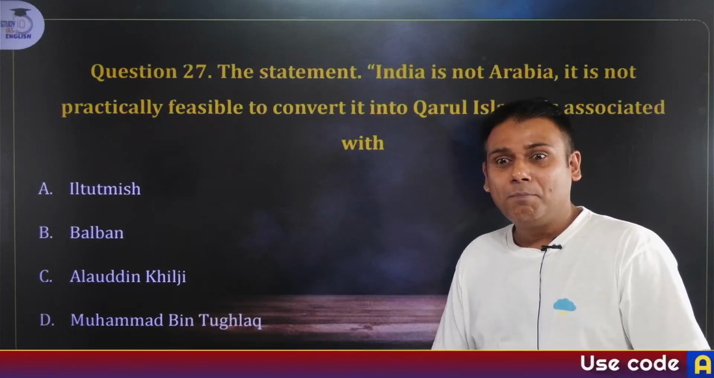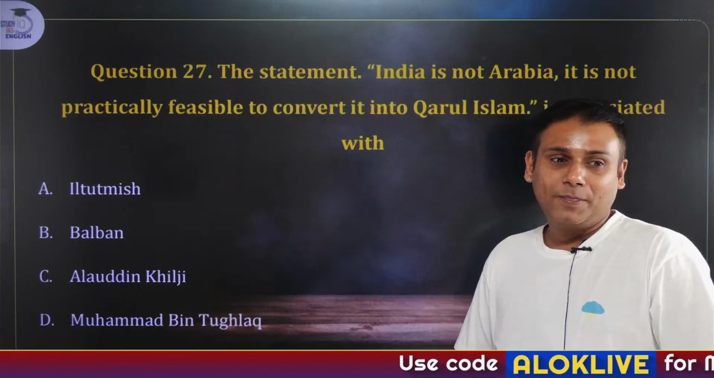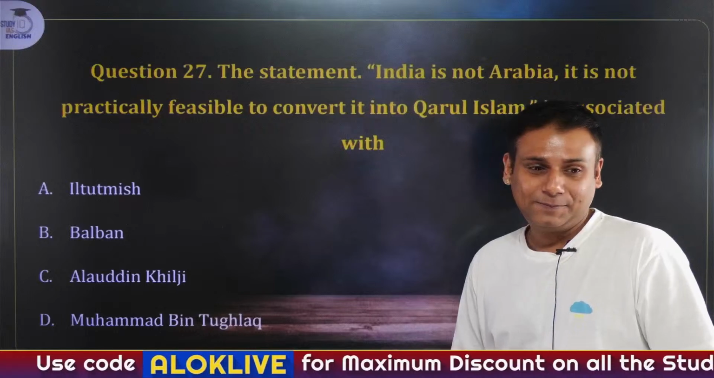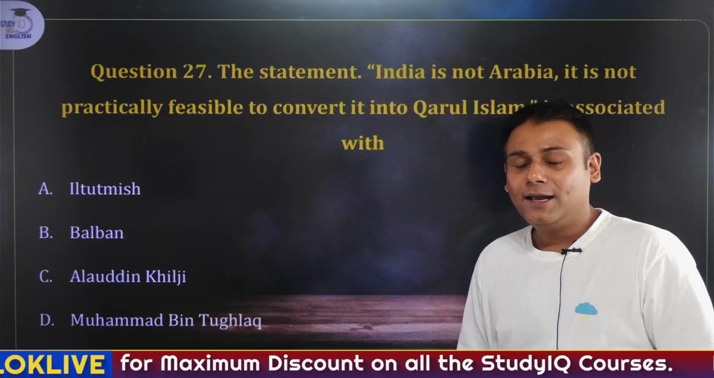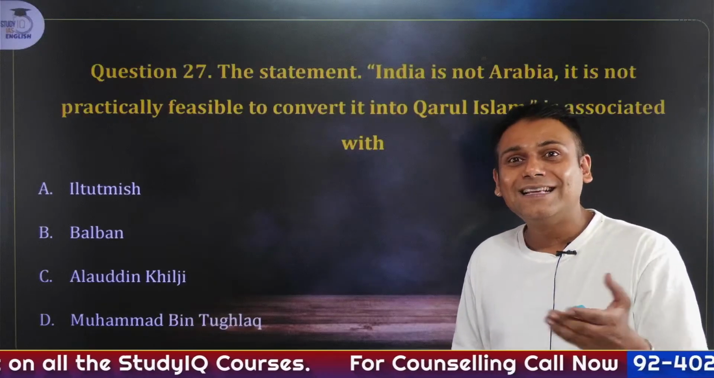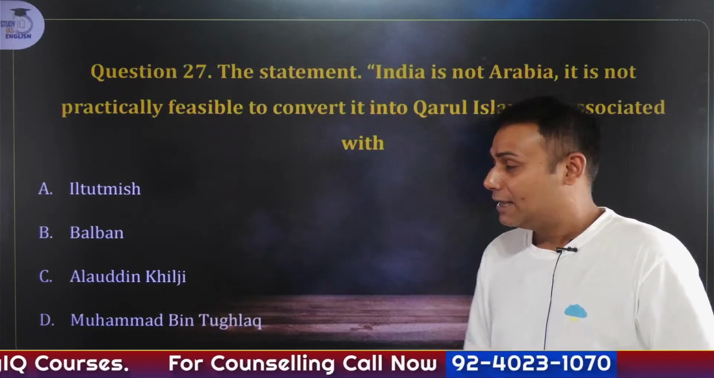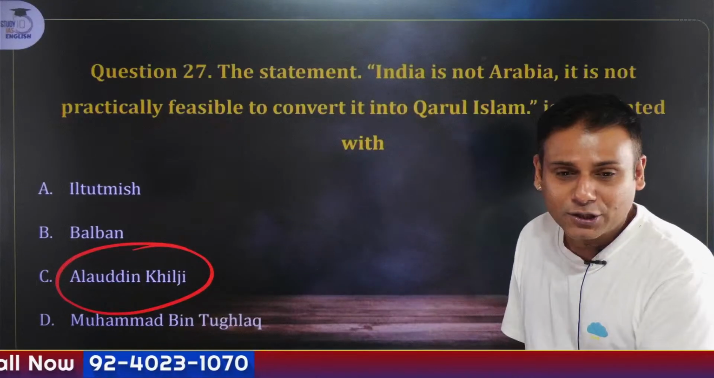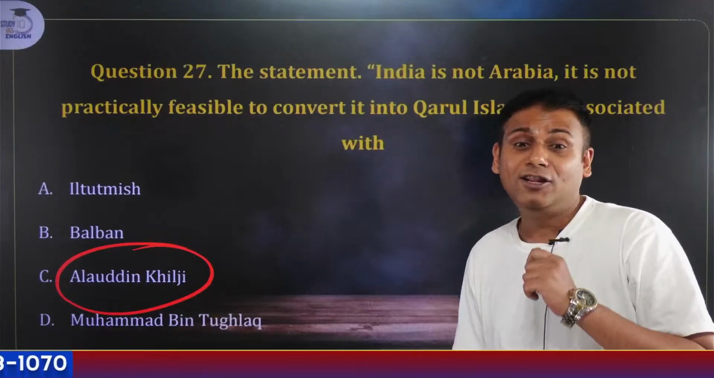His original name was Manikya. He was purchased for 1,000 dinars. I'll give you a small hint. His name was Malik Kafur. And Malik Kafur was a military commander who led the South Indian expeditions. He was a military commander of Alauddin Khilji. So answer to this question is C, Alauddin Khilji.